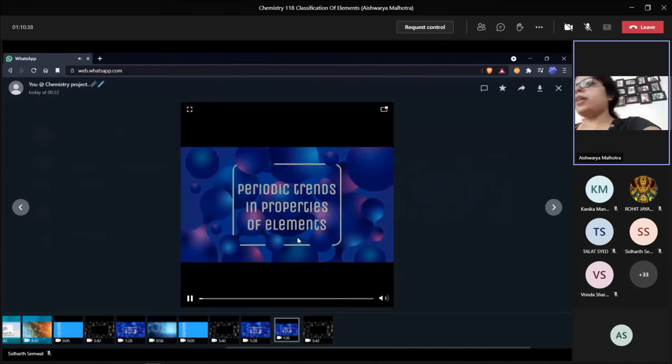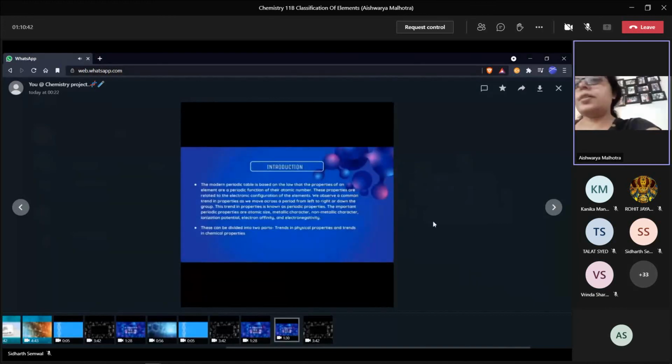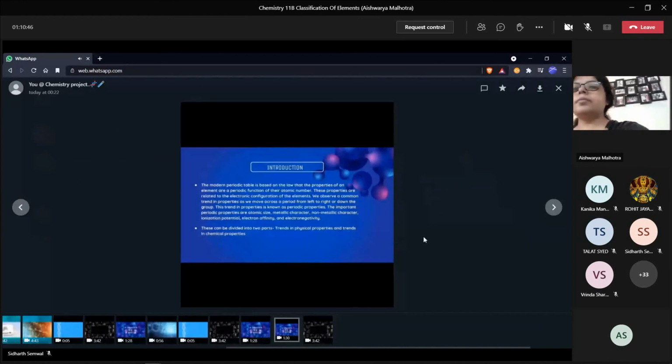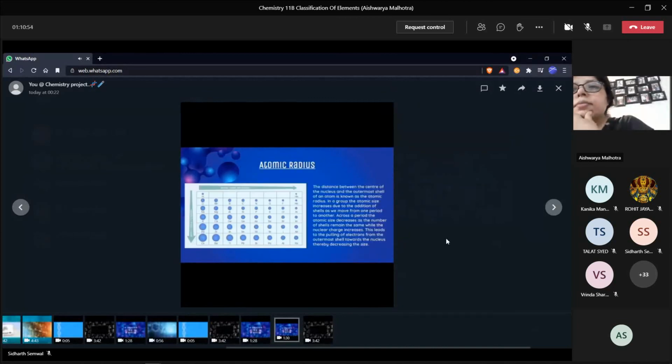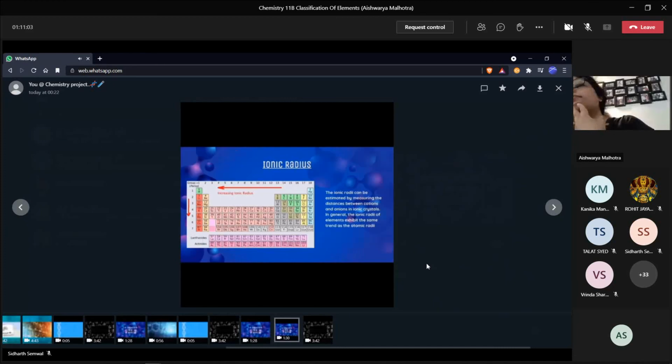Properties of elements. There are many observable patterns in the physical and chemical properties of elements as we descend in a group or move across a period in the periodic table. Trends in physical properties. Atomic radius. The distance between the center of the nucleus and the outermost shell of an atom is known as the atomic radius. The distance between the cations and anions in an ionic crystal is known as ionic radius.